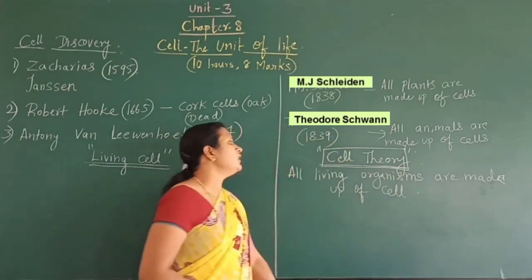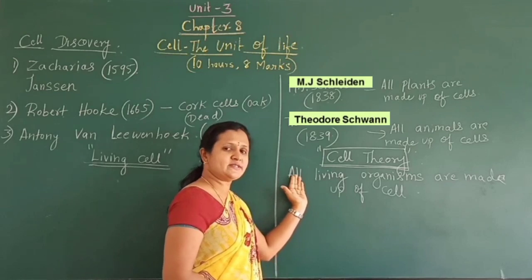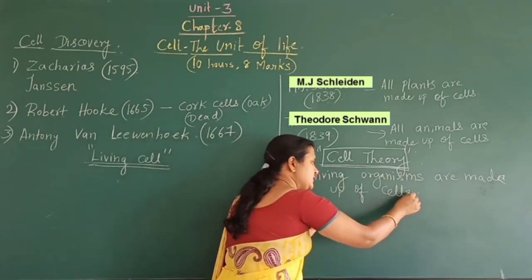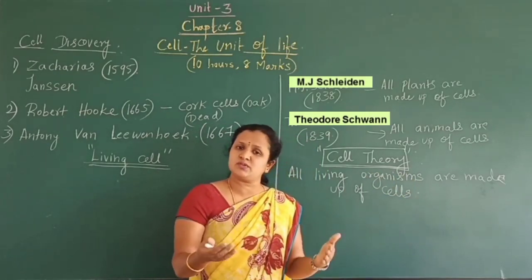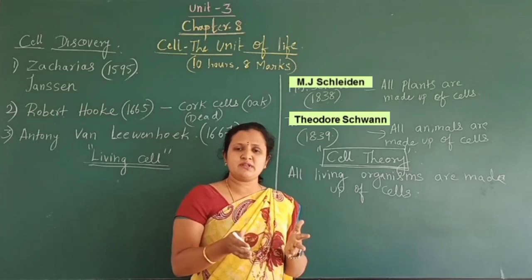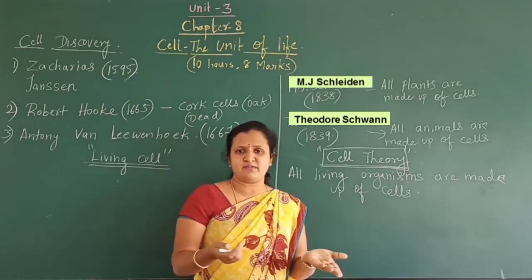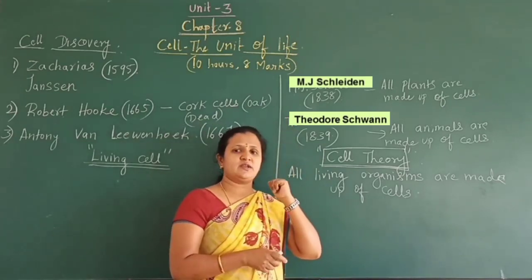And this is the theory which was proposed by Schleiden and Schwann. According to this theory, all living organisms are made up of cells. In the cellular law, we know many cells are present. How are the new cells going to develop? That was not answered by these two persons.